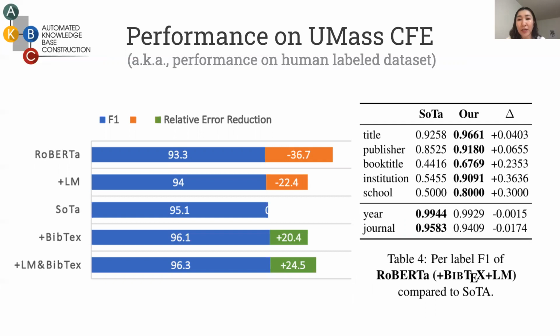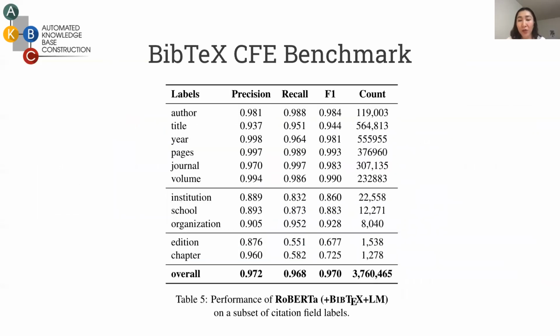By using the pre-trained features, the deep neural network models already achieve a decent F1 after fine-tuning with the UMass train set. Using the features pre-trained on our data seems to help most of the time. Finally, augmenting the BibTeX data and the UMass data gave us the new state-of-the-art on this dataset. We further look at individual label F1s and include larger scan and loss in table 4, and see only a minor decrease in performance.